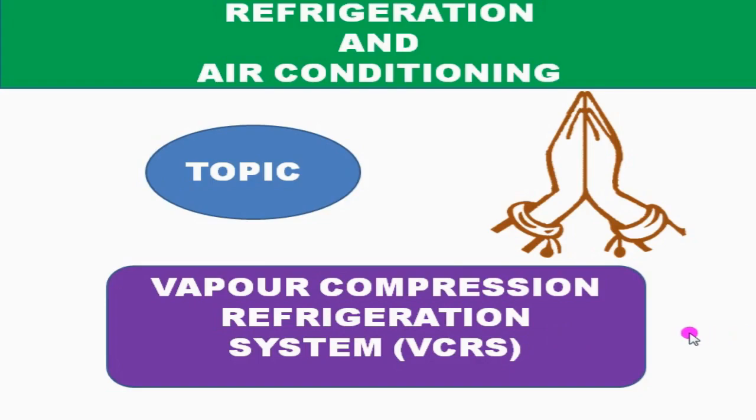The modern refrigeration plants of the vapor compression type have several advantages over the air refrigeration system. The principal advantages are smaller size for a given refrigeration capacity and less running cost. The main advantage is smaller size. For the same capacity, the vapor compression refrigeration system is smaller compared with the air refrigeration system, and the cost of running it is also less compared with air refrigeration for the same refrigeration effect.